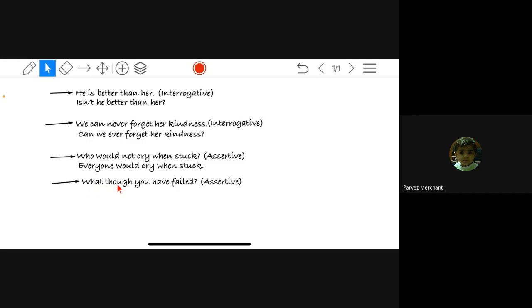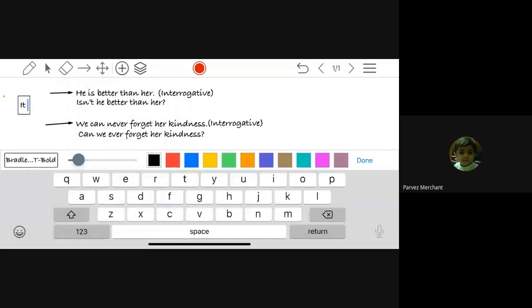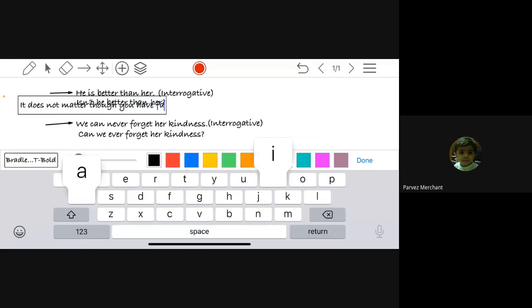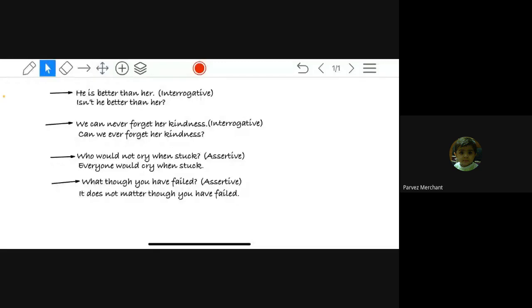It doesn't matter if you have failed. It doesn't or it does not, you can write. It does not matter. In that one there was if. So it does not matter if you have failed, or it does not matter though you have failed. What though you have failed means you failed, so what difference does it make? Understood. So it does not matter though you have failed.